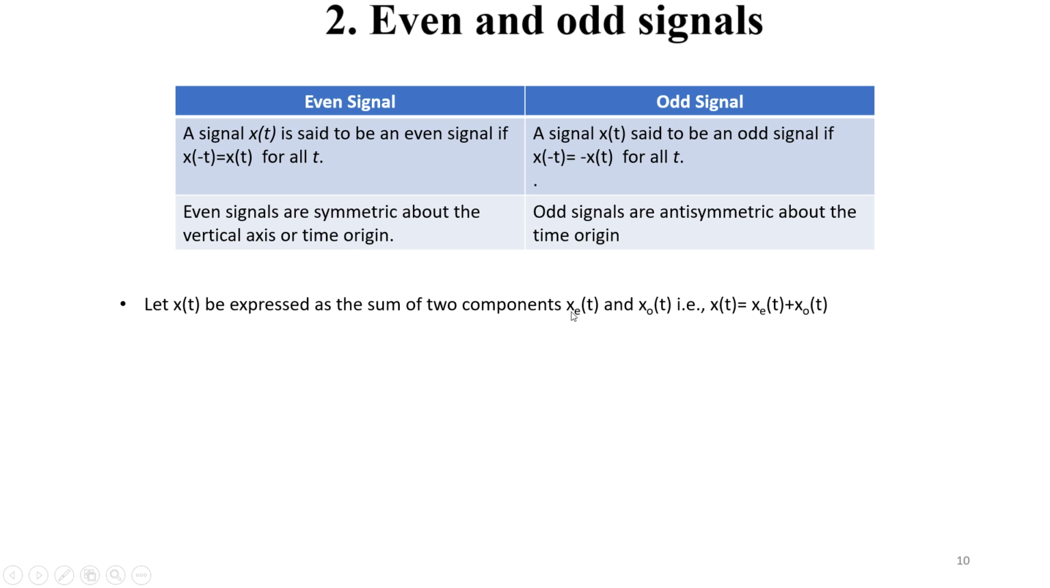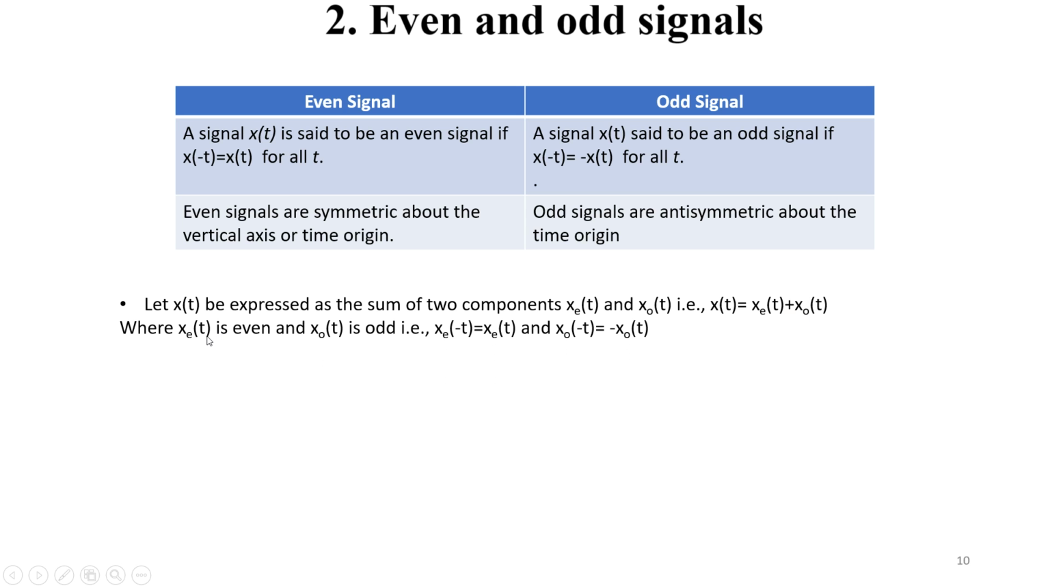Let x(t) be represented, and we are going to find some other parameters from this even and odd signal. So x(t) can be expressed as a sum of two components, that is even of x(t) and odd of x(t). Let us consider that a certain signal is the summation of an even part as well as an odd part.